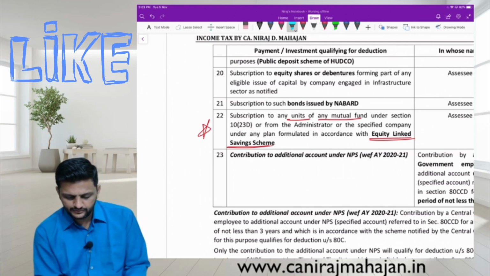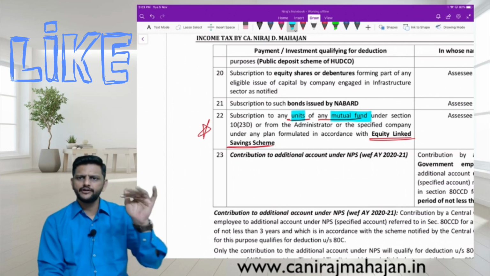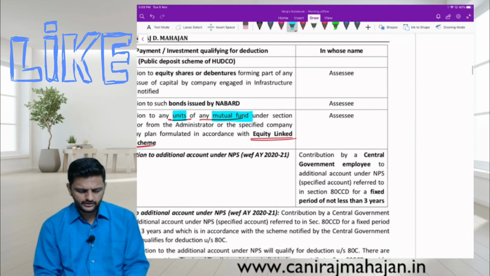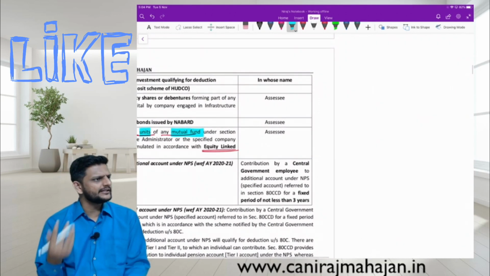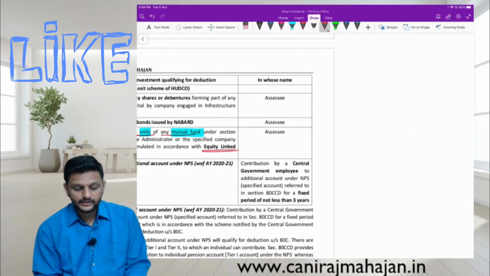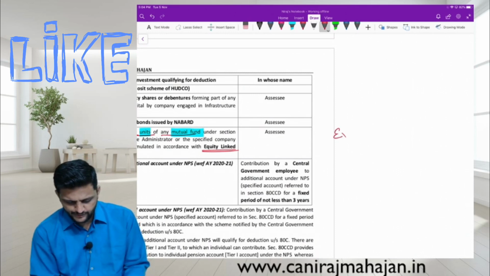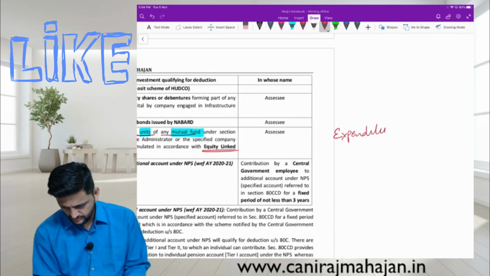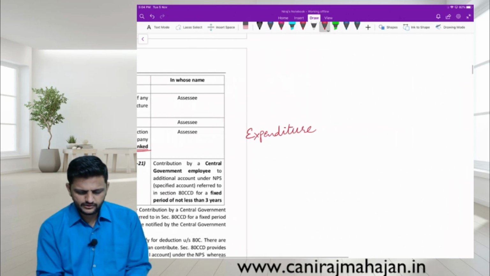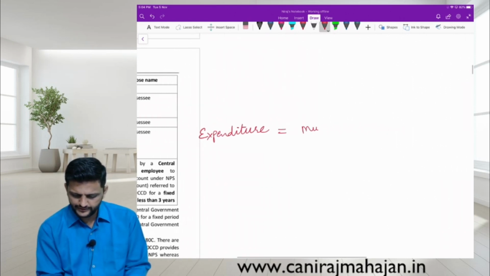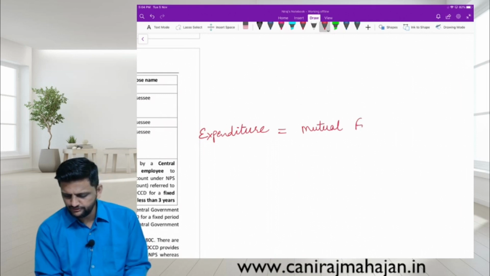So pay attention. It is units of actually mutual fund in which you are investing. Okay. These ETC is entirely income or expenditure? Expenditure. Very good. So what is the expenditure? Correct. Mutual fund units purchased.